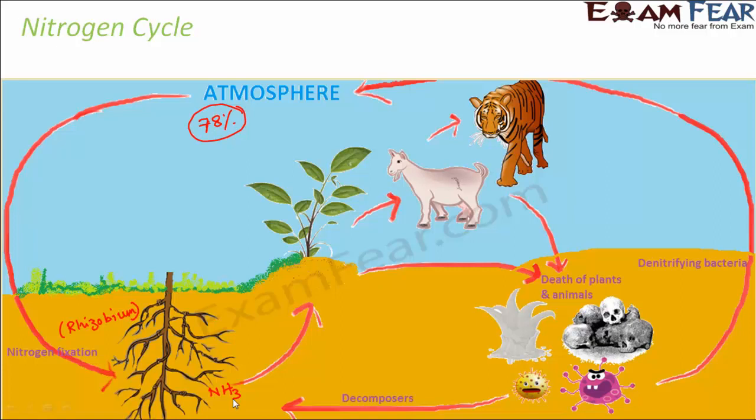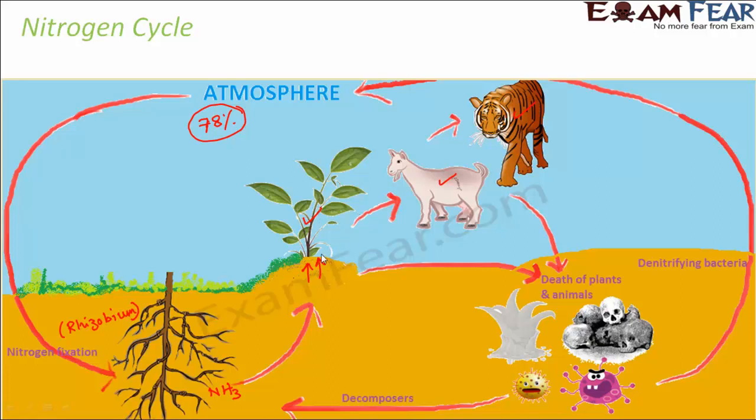This ammonia in turn can be utilized by other plants for their growth and development, because nitrogen is a very important nutrient which is needed by the plants. So these plants will utilize the nitrogen which is present in the soil. That's how the plant will get its share of nutrients. Now these plants in turn will be eaten by other animals, maybe the herbivores. So the herbivores will get their share of nitrogen. These herbivores in turn will be eaten by the carnivores, so they will get their share of nitrogen. That's how nitrogen will be passed on from one organism to another. Now all these organisms contain some nitrogen in some form.